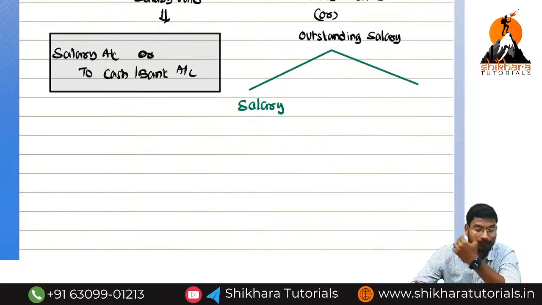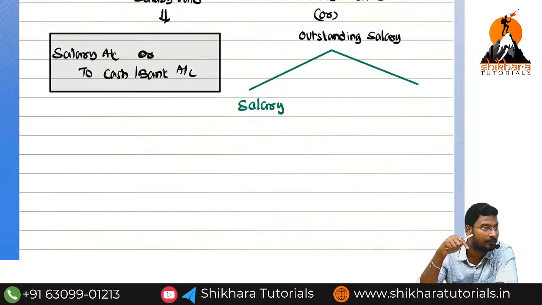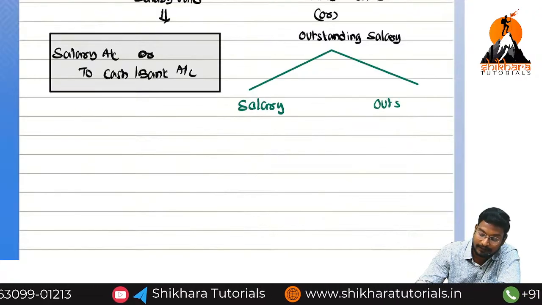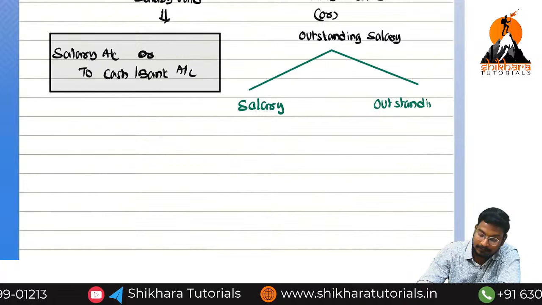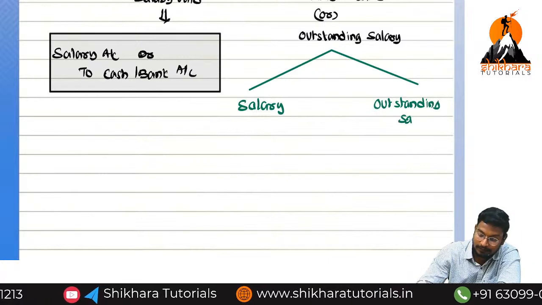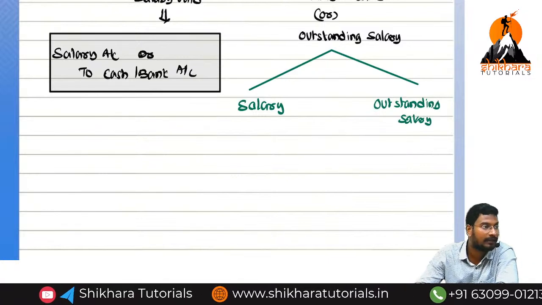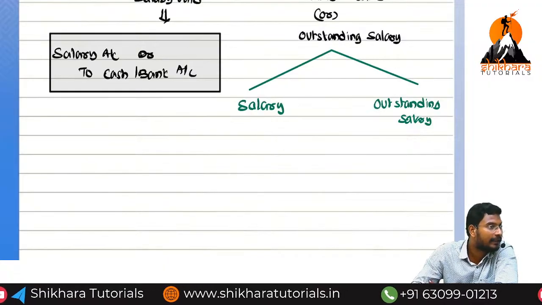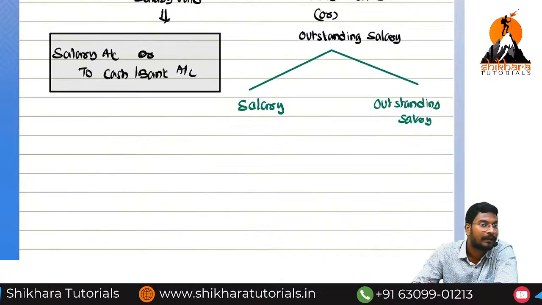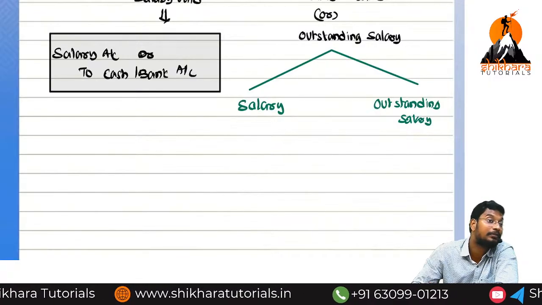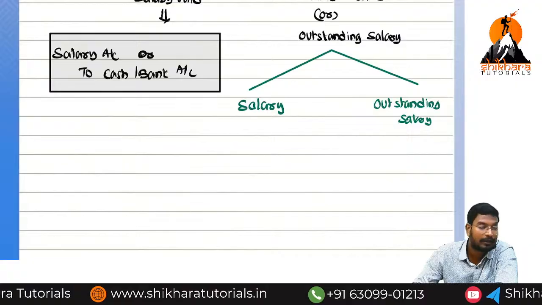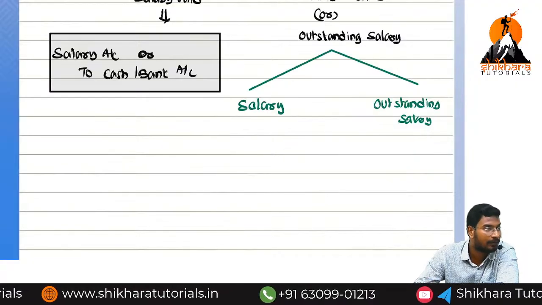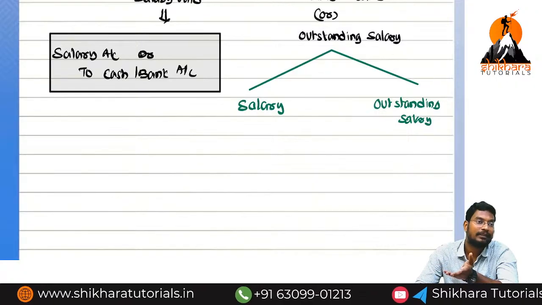For that group of people, we are using one word called outstanding salaries. Okay? So outstanding salary is called a liability. Is it a personal account, a real account, or a nominal account? Personal account. Representative personal account. Normally here what we need to write? Employees. Here, employees. So without writing the employees, what we are doing?